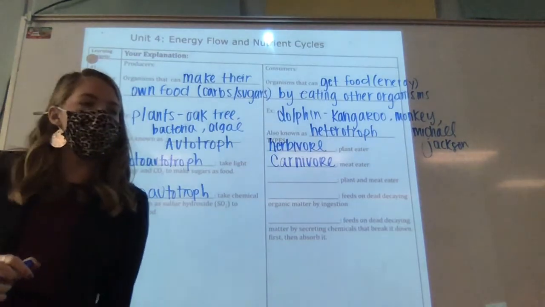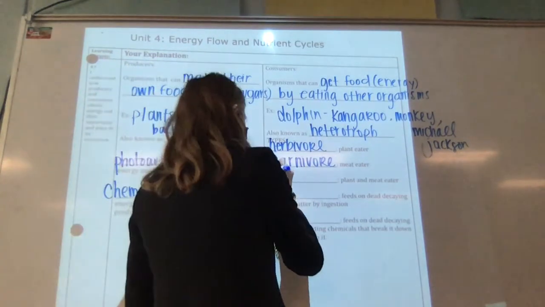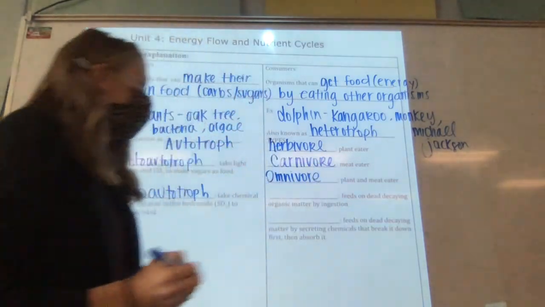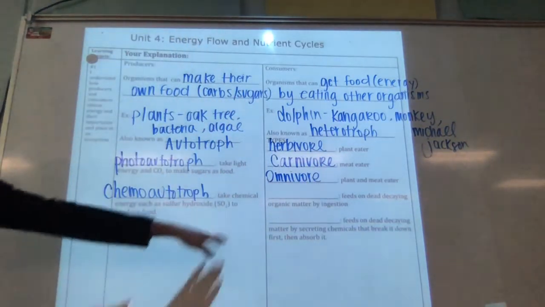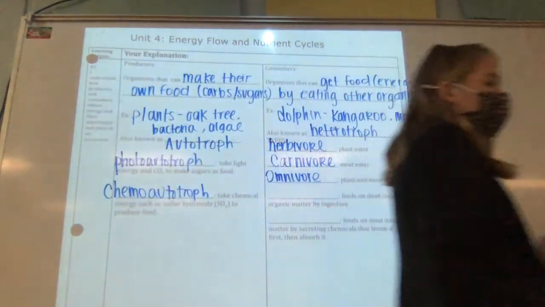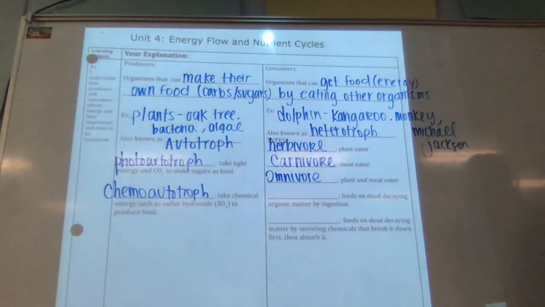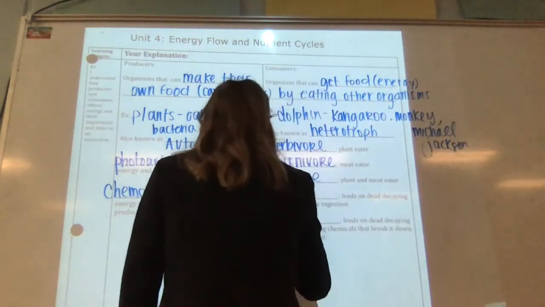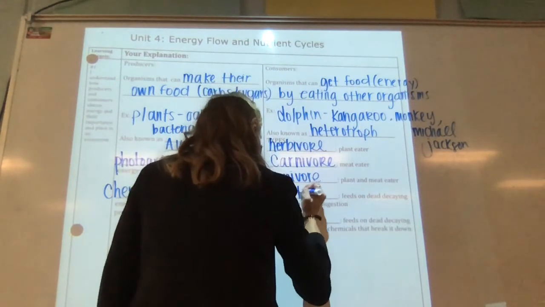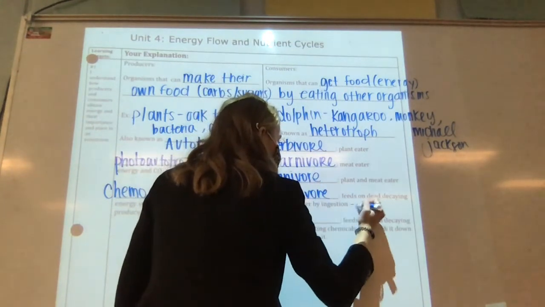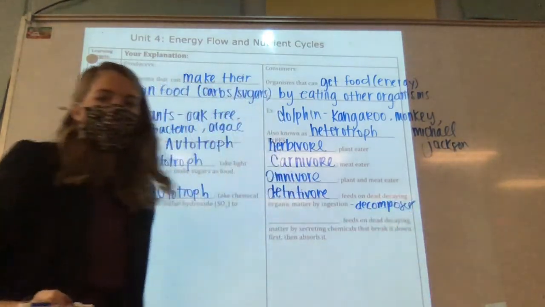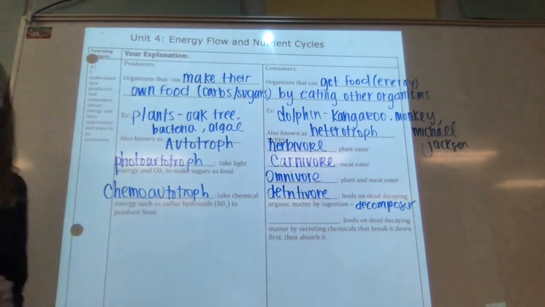Plant and meat eaters are called omnivores. O-M-N-I-V-O-R-E. Feeds on dead and decaying organic matter. Raccoon. Vulture. What is it called? Scavenger. A decomposer, or another word for a decomposer is a detritivore. Okay, a decomposer or a detritivore.